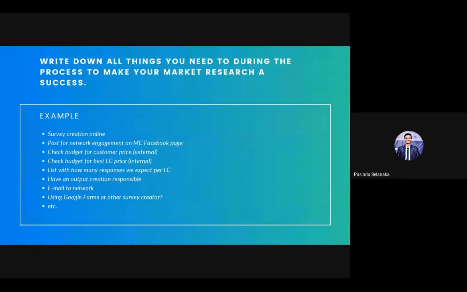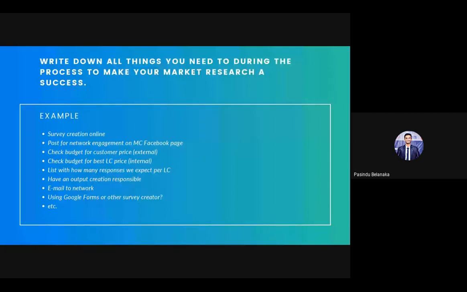For example, if you're doing it in a university with this many students, we need a sample that covers all the faculties. Using one of those bases, you can predetermine how many responses you are going to need.